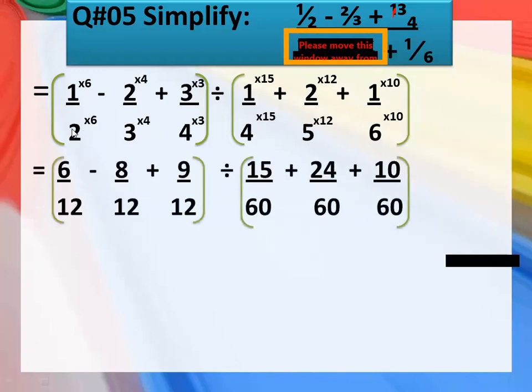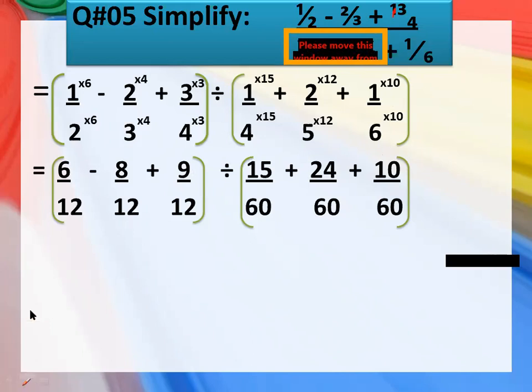2 into 6 is 12, 6 into 1 is 6, 3 into 4 is 12, 2 into 4 is 8, 4 into 3 is 12, and 3 into 3 is 9. Okay, then what you have: 4 into 15 is 60 and 1 into 15 is 15. Then 5 into 12 is 60 and 2 into 12 will become 24. 6 into 10 is 60 and 1 into 10 is 10. Okay. Now look at this one.